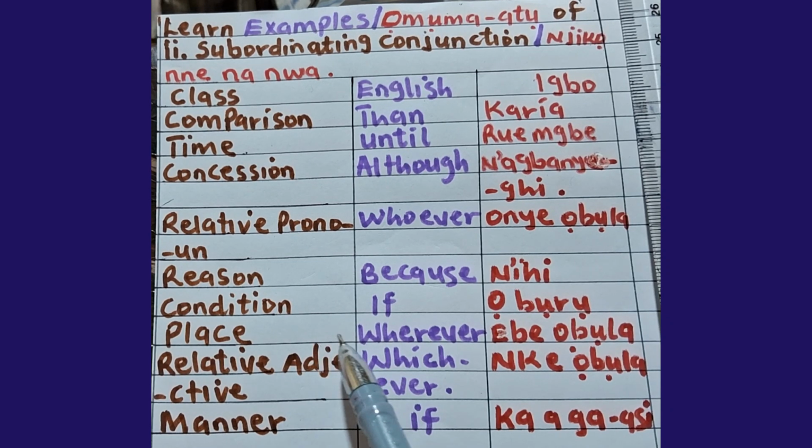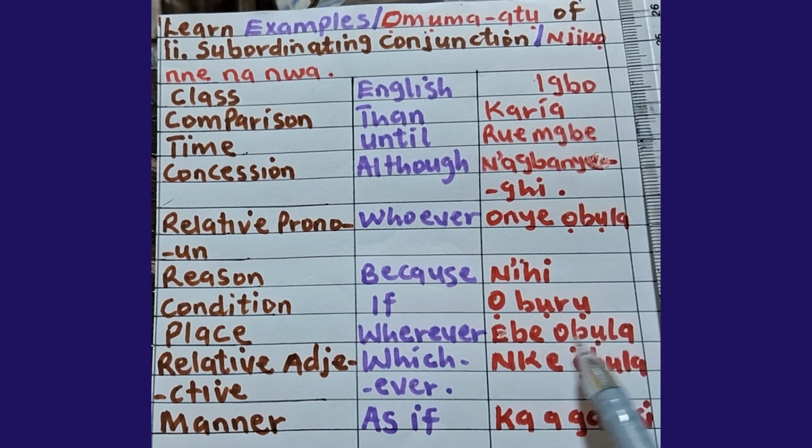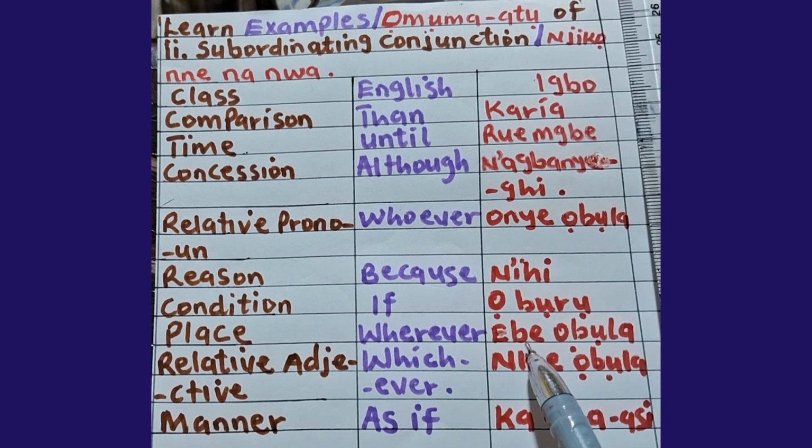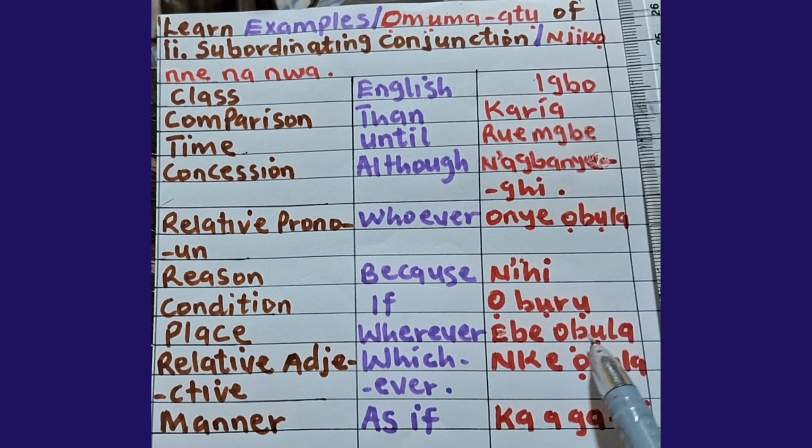Another one is place. Place is wherever. It means ebe ọbụla. Remember we said that ebe ọbụla is good or ebe ọbụna, just the same thing. If you remove this L and put N, it becomes ebe ọbụna, the same thing.